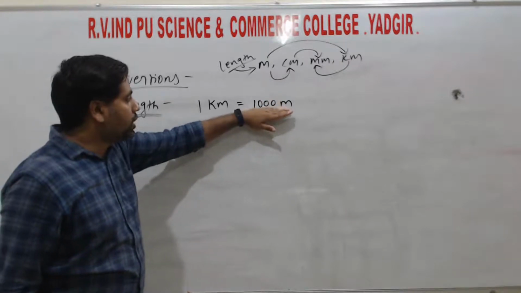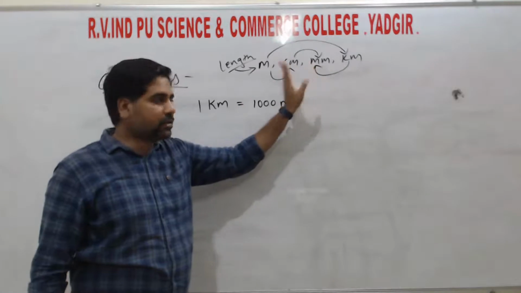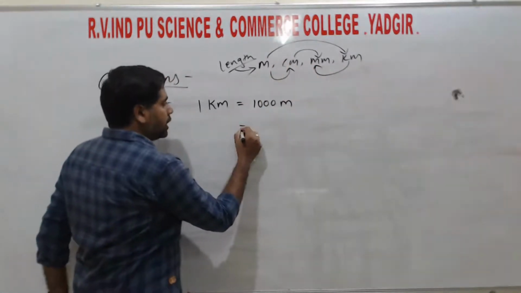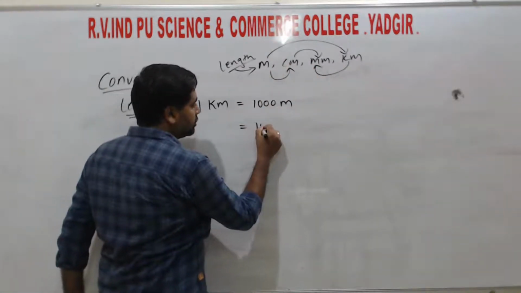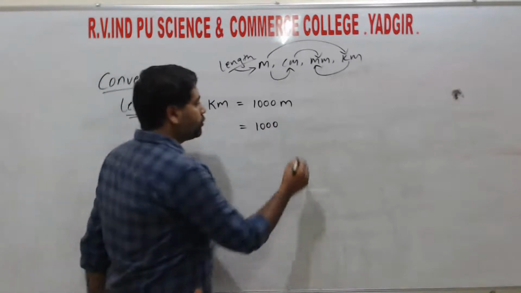If we want to convert 1 kilometer into centimeters, what we need to do is keep this value 1000 as it is.